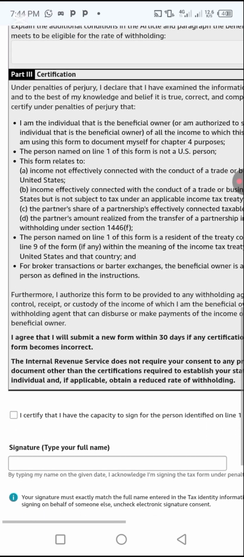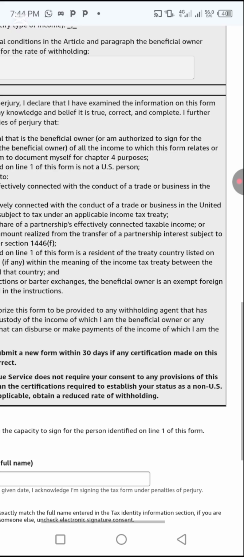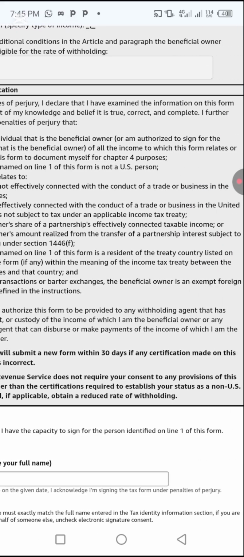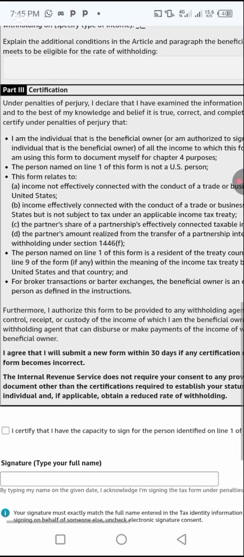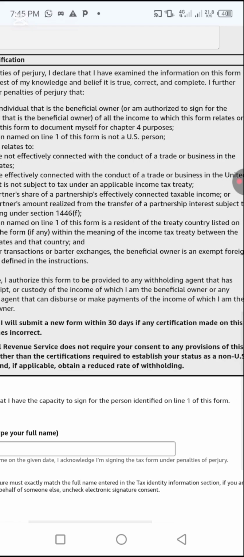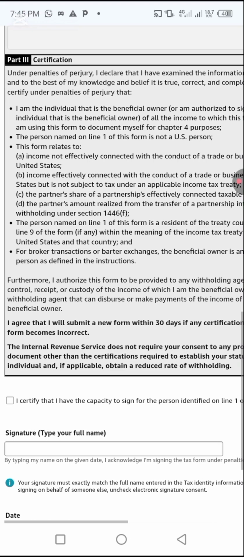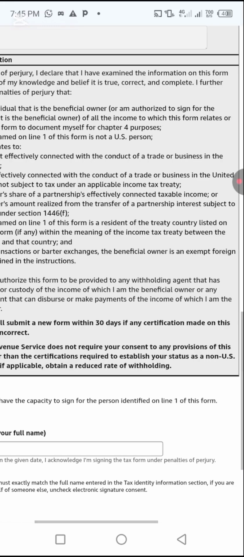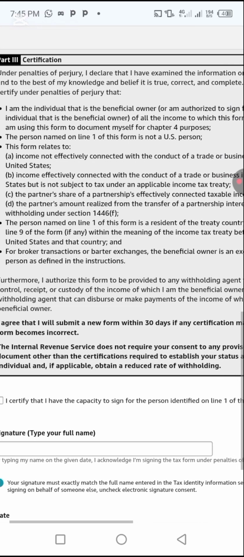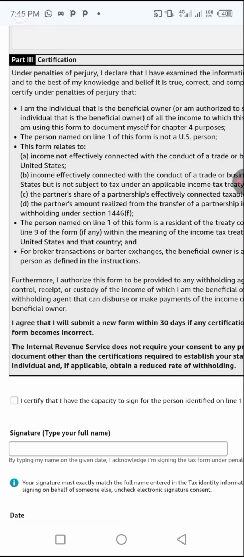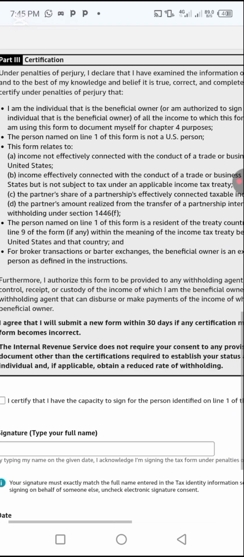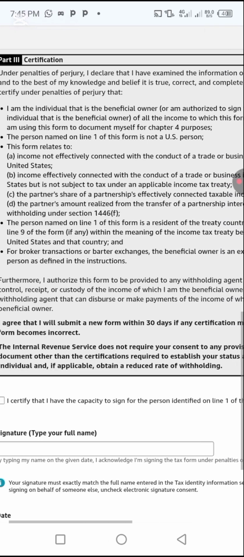Under penalties of perjury, I declare that I have examined the information on this form and to the best of my knowledge and belief it is true, correct, and complete. I further certify under penalties of perjury that I am the individual that is the beneficial owner, or am authorized to sign for the individual that is the beneficial owner of all the income to which this form relates, or am using this form to document myself for chapter 4 purposes. The person named on line 1 of this form is not a US person. This form relates to income not effectively connected with the conduct of a trade or business in the United States.